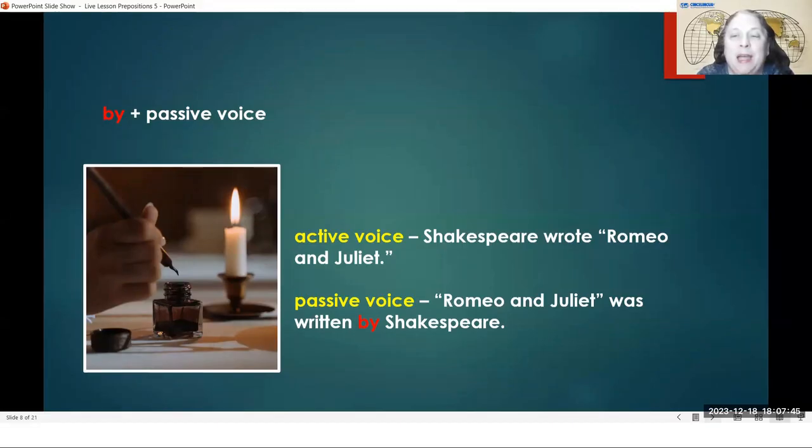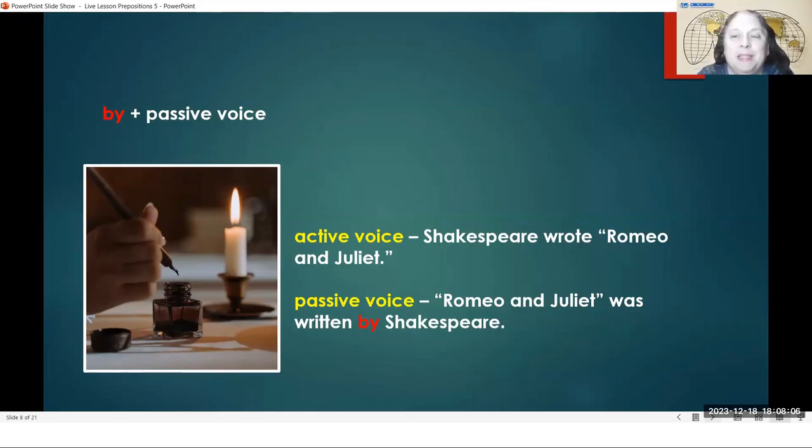We call this the active voice because Shakespeare is doing an action. The action that Shakespeare is doing is writing. Shakespeare is being active and doing something, so we call this active voice.